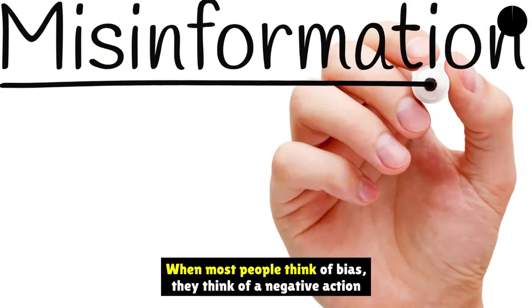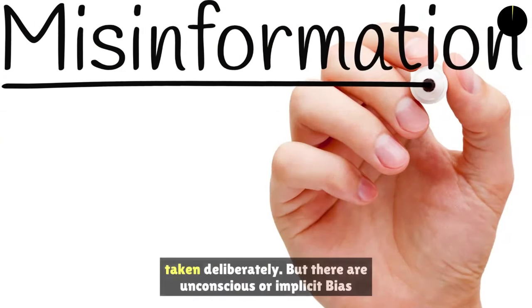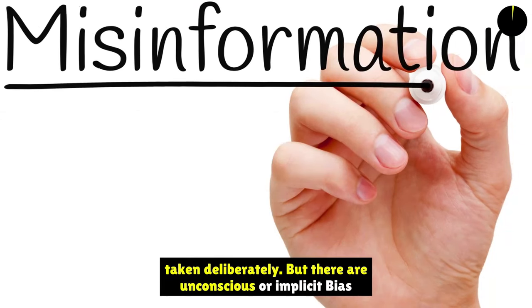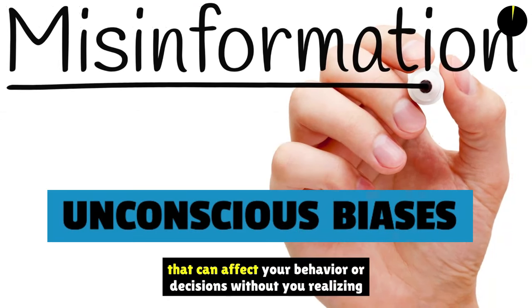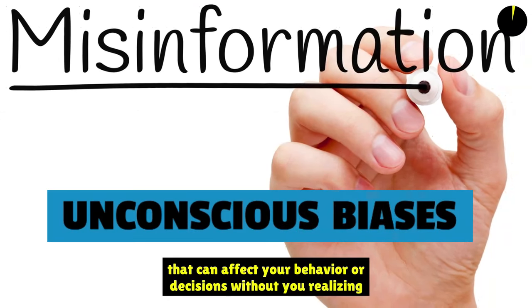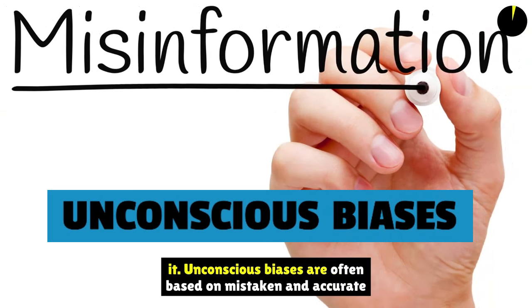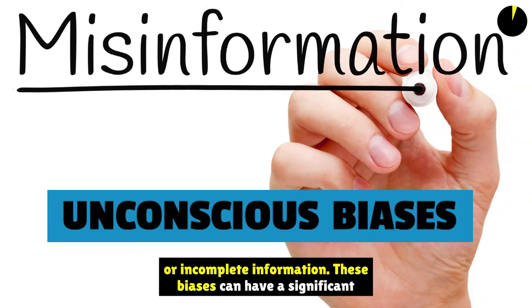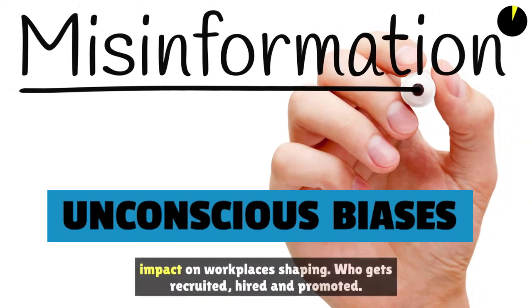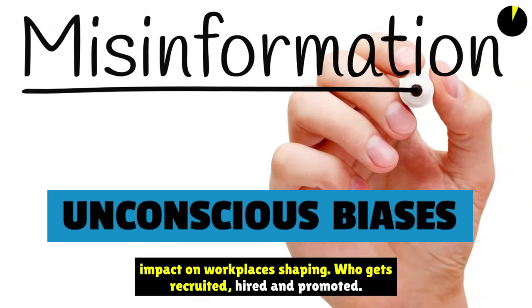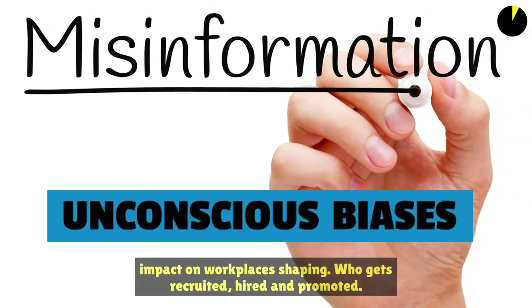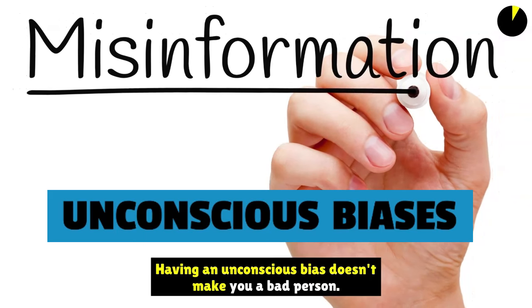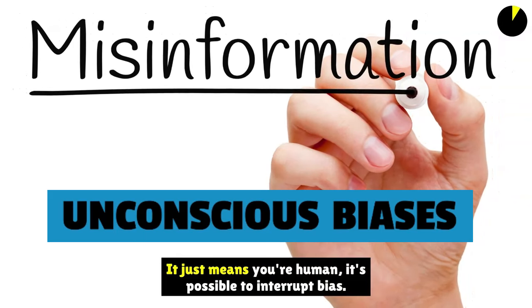When most people think of bias, they think of a negative action taken deliberately. But there are unconscious or implicit biases that can affect your behavior or decisions without you realizing it. Unconscious biases are often based on mistaken, inaccurate, or incomplete information. These biases can have a significant impact on workplaces, shaping who gets recruited, hired, and promoted. Having an unconscious bias doesn't make you a bad person, it just means you're human.